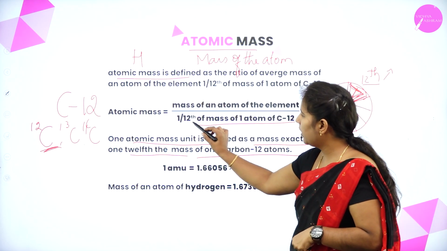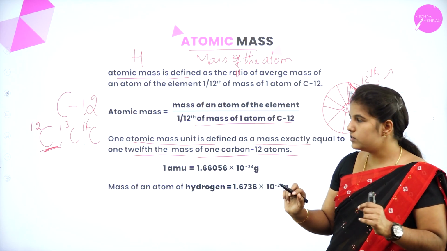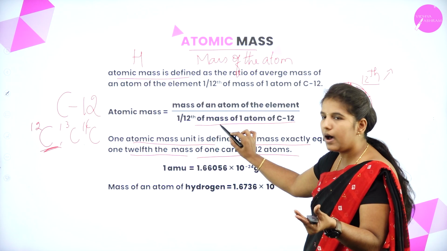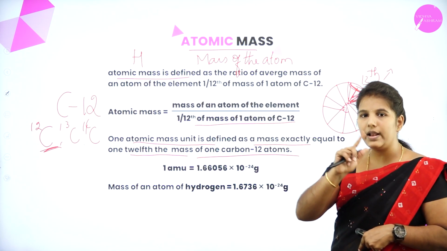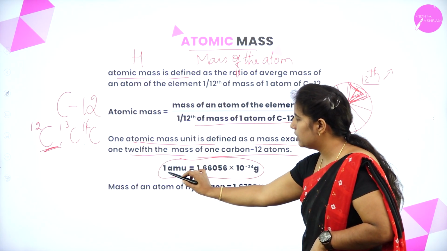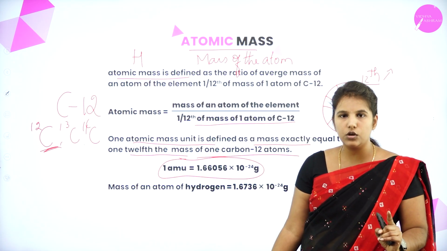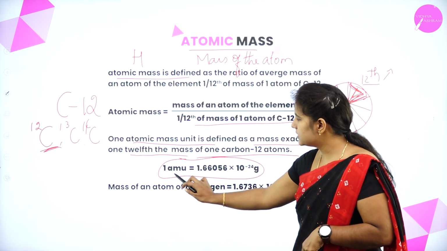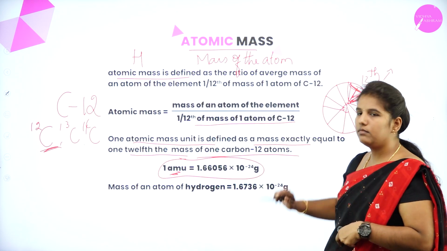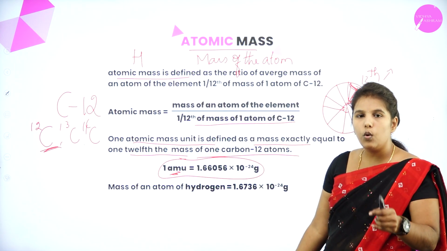To know this 1/12 mass of one atom of carbon, they used the atomic mass unit. It is denoted as 1 AMU. Did you all understand? This is the mass of 1/12 of one atom of carbon 12, which is equal to